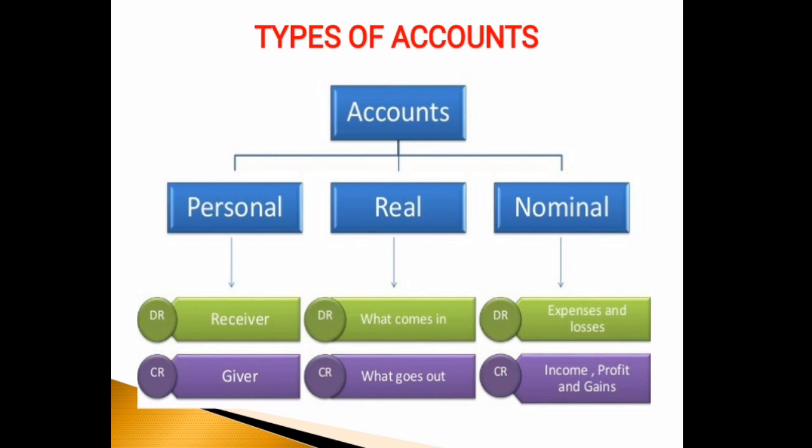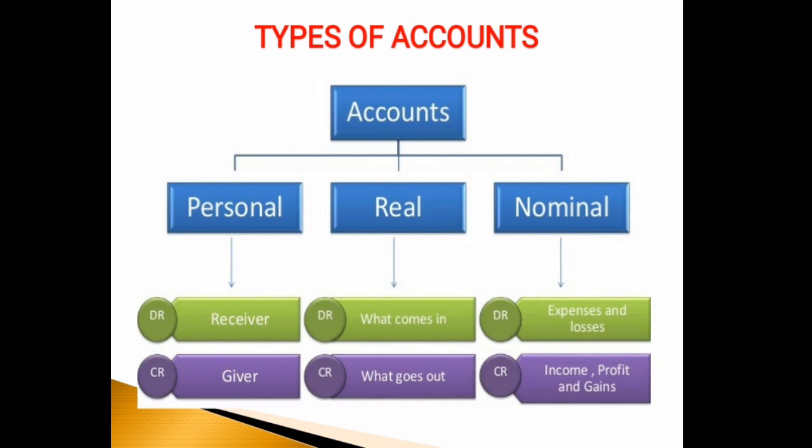These persons can also be artificial persons like partnership firm, companies, bodies corporate, and association of persons, etc. For example, RNS Trading Company, XYZ Banking Limited, C Company Limited, and so on. There can be personal representative accounts as well.